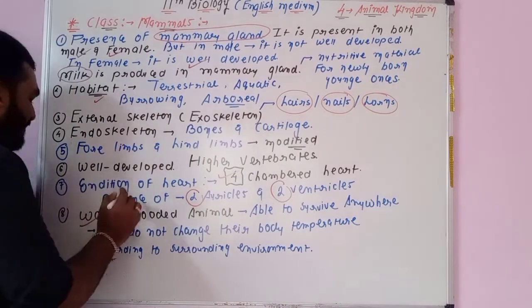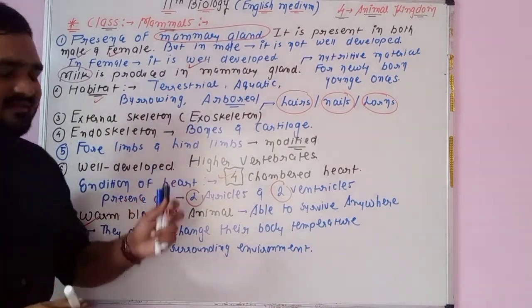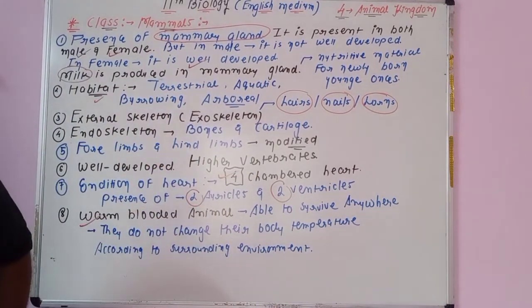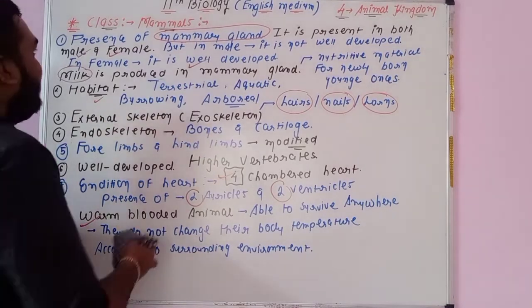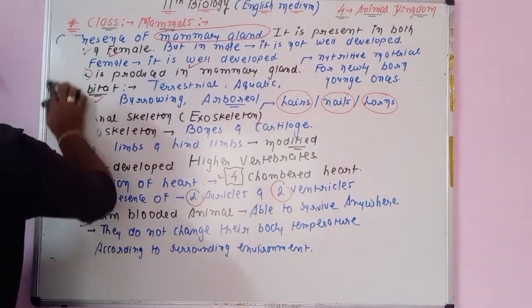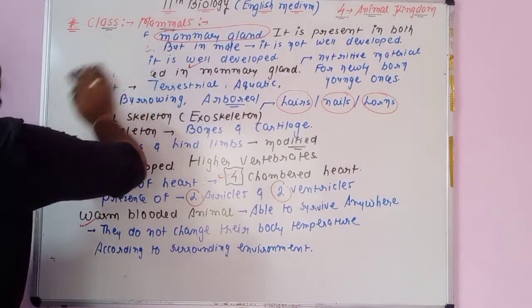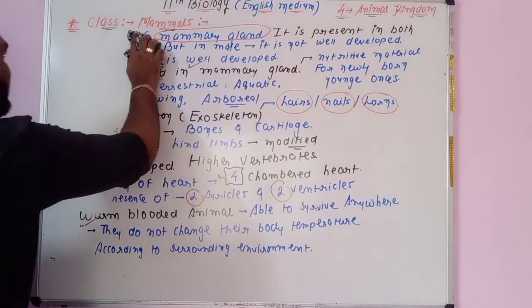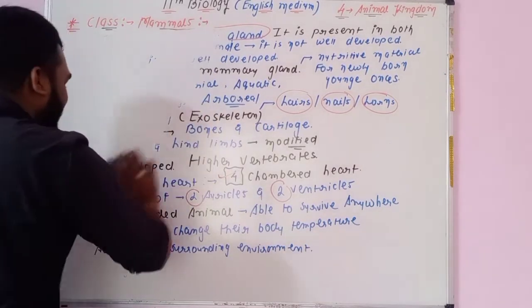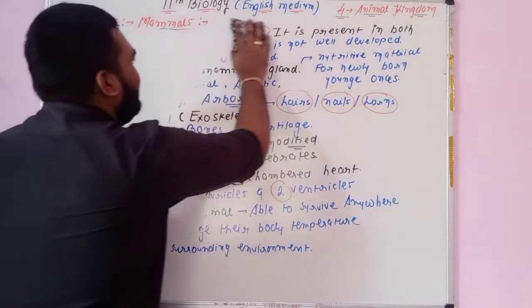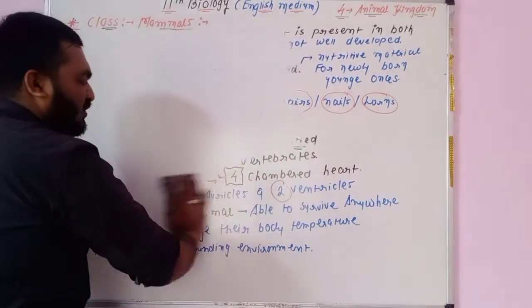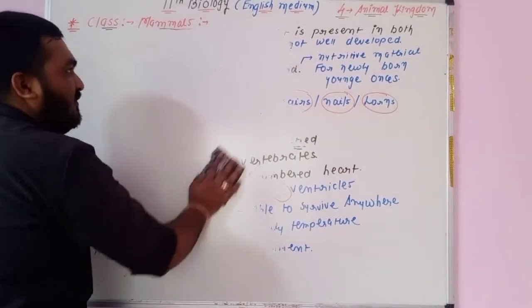Warm-blooded type of animal. So here maybe 9 or 10 MCQs are there. Each point has 2 or 3 MCQs. We have 8 points, so if we go with an average of 2, a total of 15 or 16 MCQs will be there.